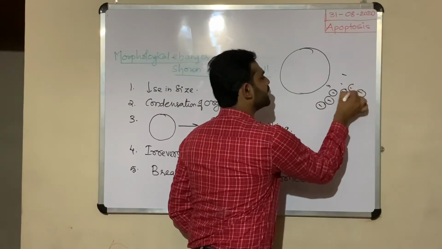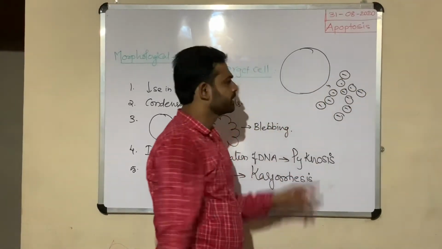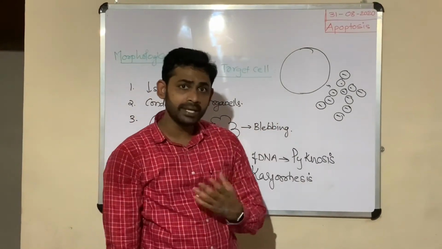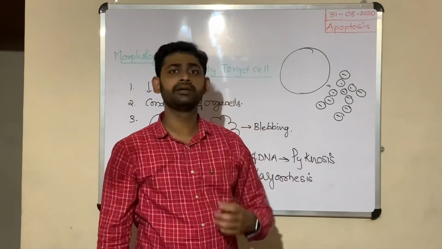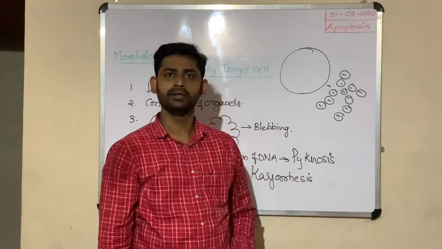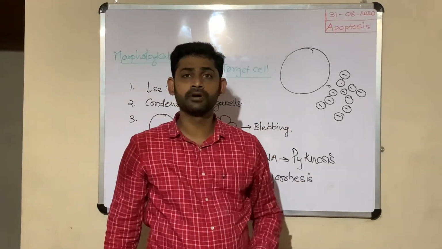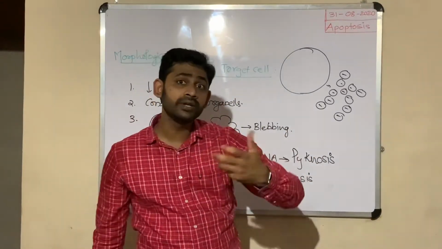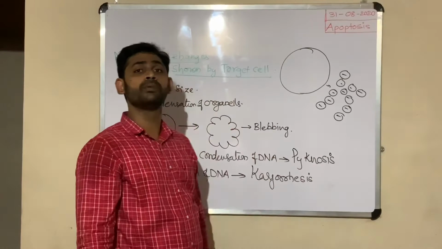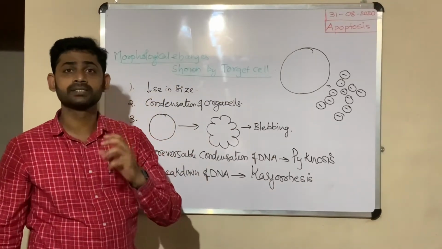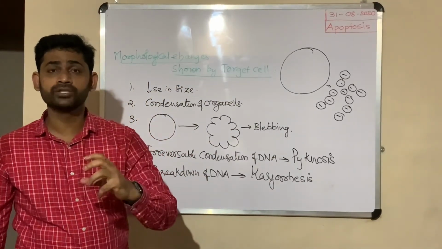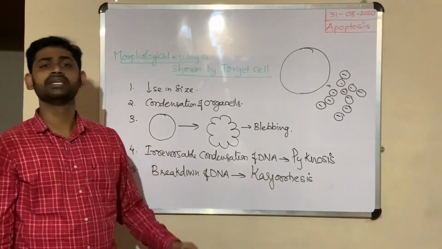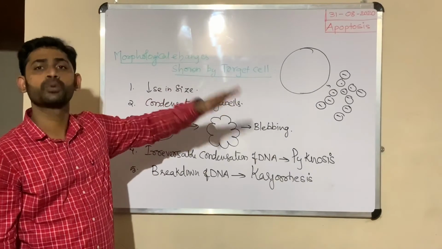These vesicles containing the breakdown products are called apoptotic bodies. That means after breakdown, these breakdown particles are released in the form of apoptotic bodies. What is the need of releasing in the form of apoptotic bodies? This prevents activation of inflammation. This is the overall process.